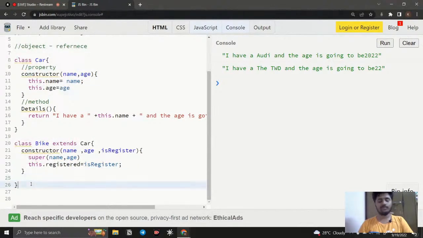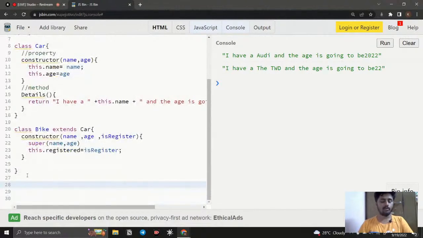After that, instead of creating a method, I just leave it simple. I just say const bike1, and you can use new Bike, and here you can pass the parameters, like what is the name of the bike. It's going to be Duke, and it's going to be 2022, and here it is registered, I just say true.